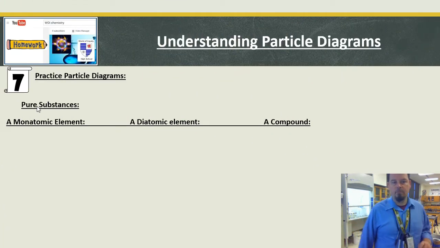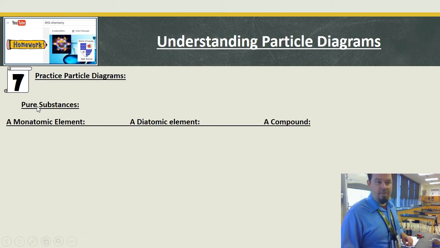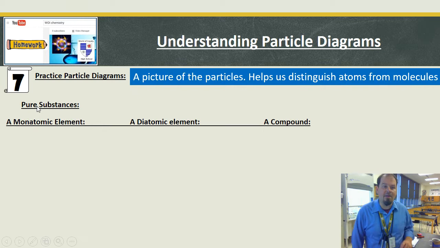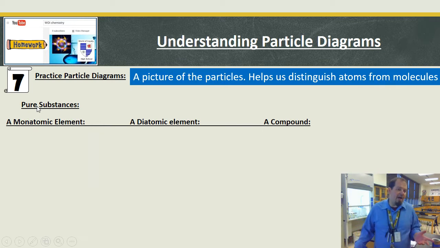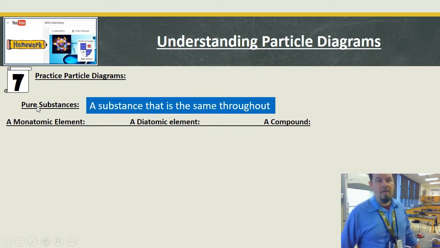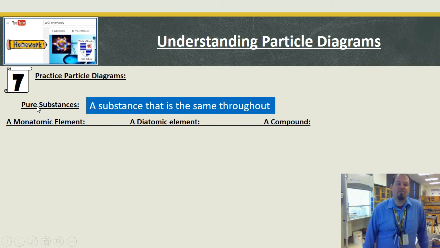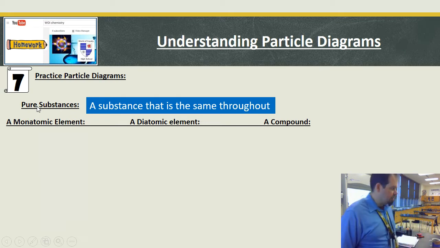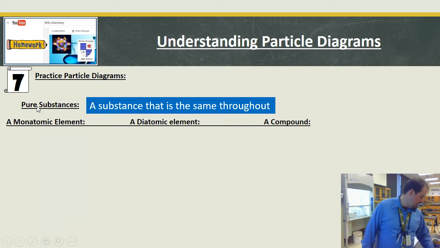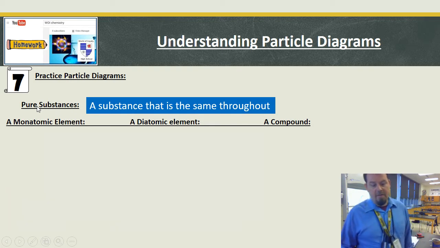Okay. Now we get into pure substances and particle diagrams. So we started with the particles themselves. Now we're just going to put them in a box. Okay, so a picture of particles helps us distinguish atoms from molecules. Okay, and a substance that is the same throughout is a pure substance. I can have a compound like water, H2O, and then I can have nothing in my glass but water. And that would be a pure substance.